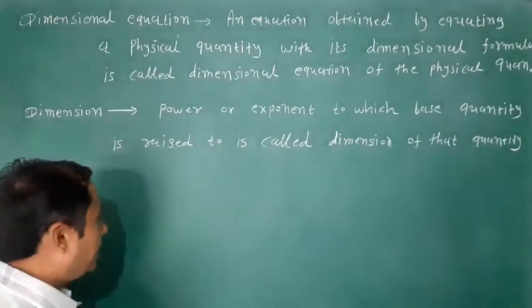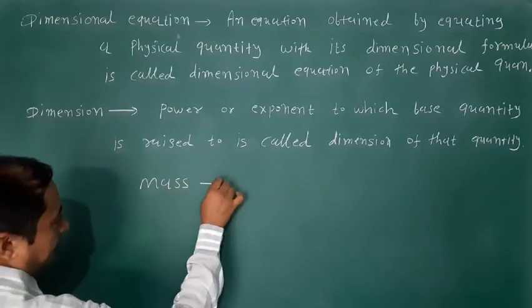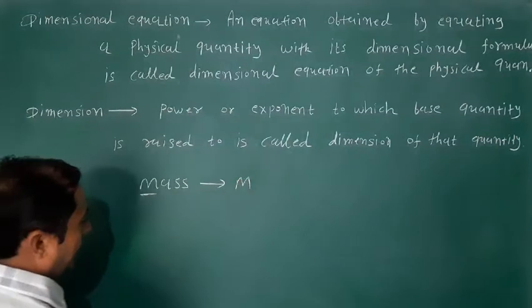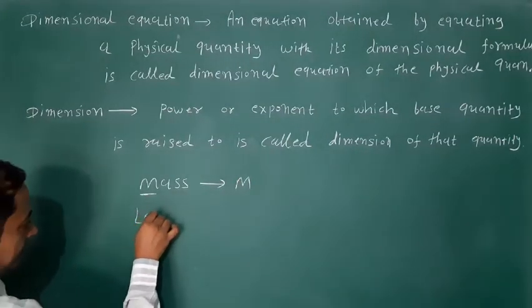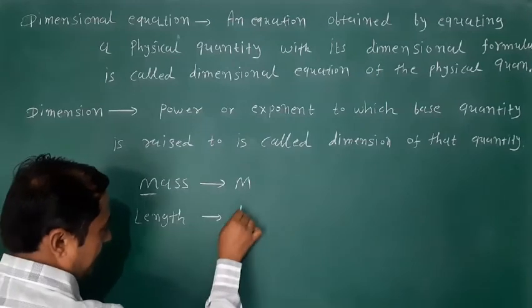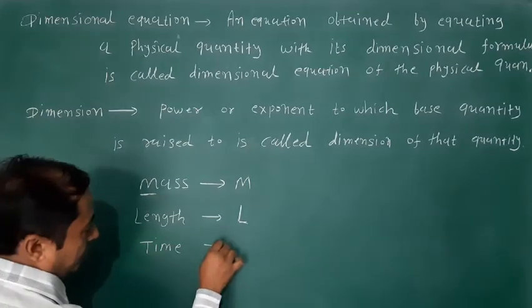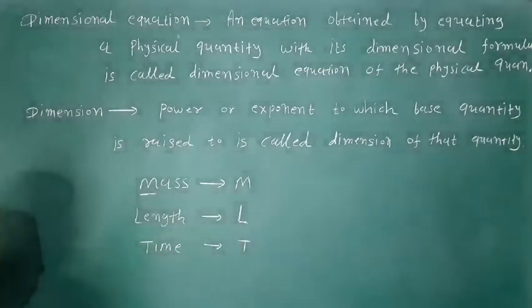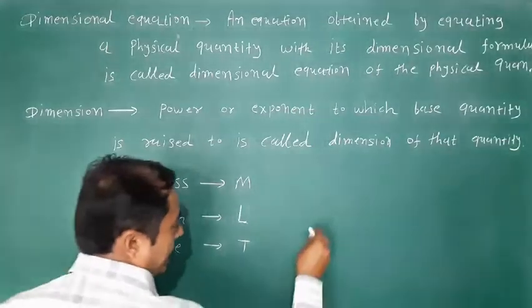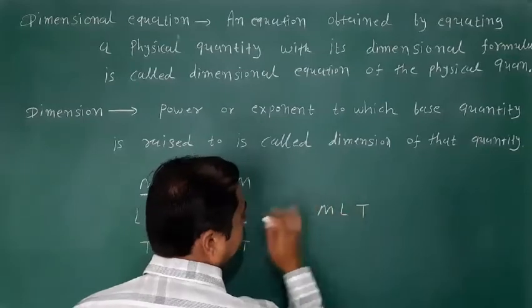Okay? First, mass. Its first letter is M. Length, second. Its first letter is L. And time, T. So friends, all other physical quantities we can represent in the form of M, L, T.